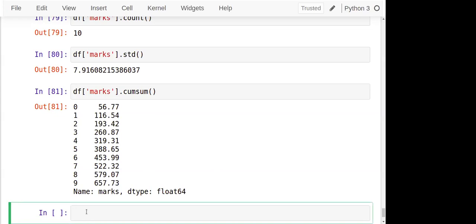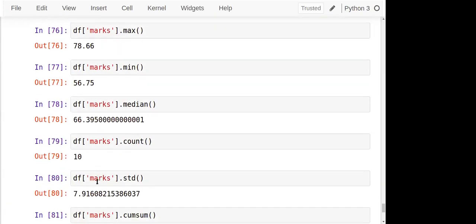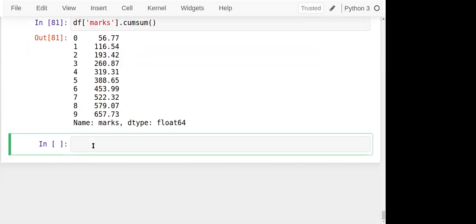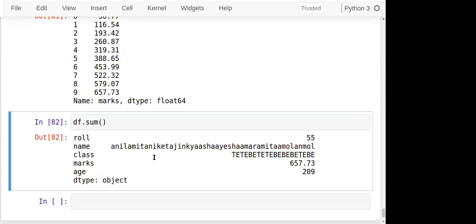Now, one thing to note: I'm applying these functions on an individual column. But if you want to apply them on the whole data set, we can make use of it. Now see, df of sum. This is very interesting to see. The summation of all the elements in each column is done. See, all the roll numbers are added. All the names are added. Basically, addition of strings is concatenation, which you might know from Python or from class also. Here, all of them are added.